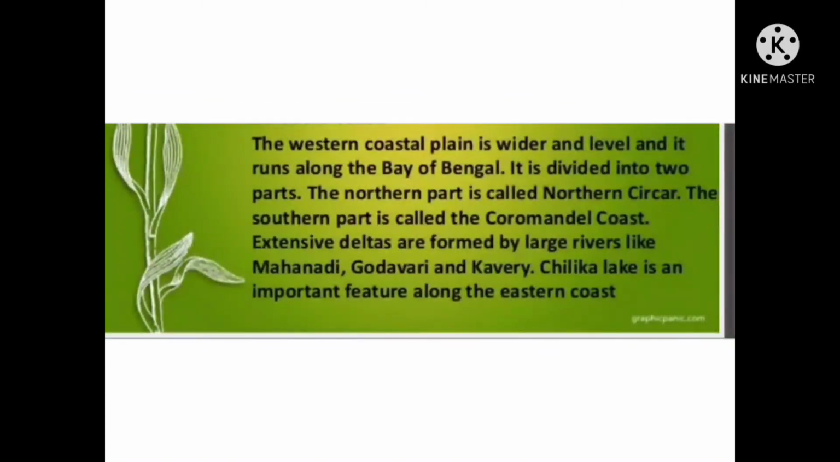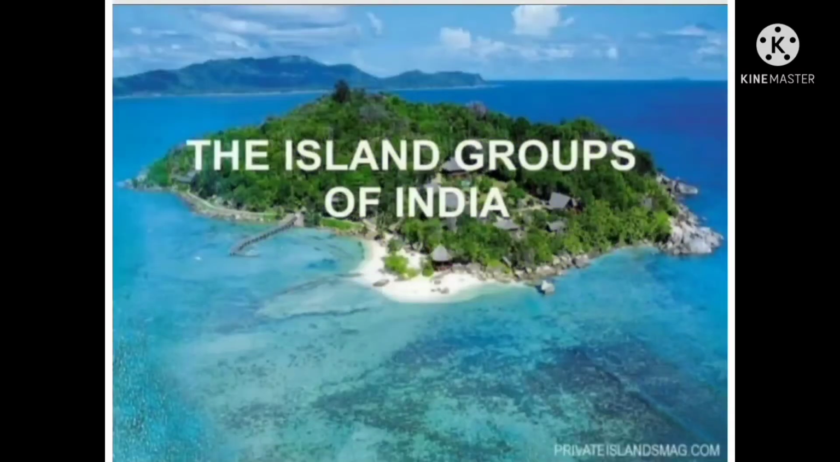Then the eastern coastal plain is wider and level. It runs along the Bay of Bengal. It is divided into two parts. The northern part is called the Northern Circars and the southern part is called the Coromandel coast. Extensive deltas are formed by large rivers like the Mahanadi, Godavari and Kaveri. Chilka Lake is an important feature along the eastern coast.